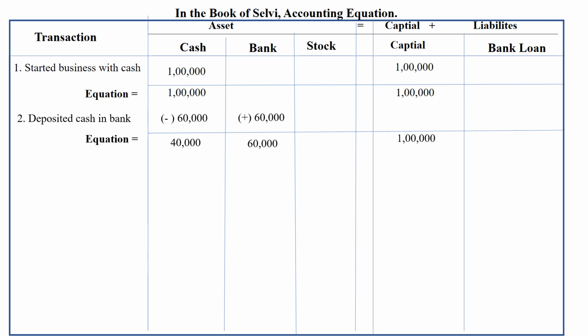The third one, borrowed loan from bank. So how much? 25,000. The question is in your book and also you have written it in the note, right? So borrowed loan from bank 25,000.